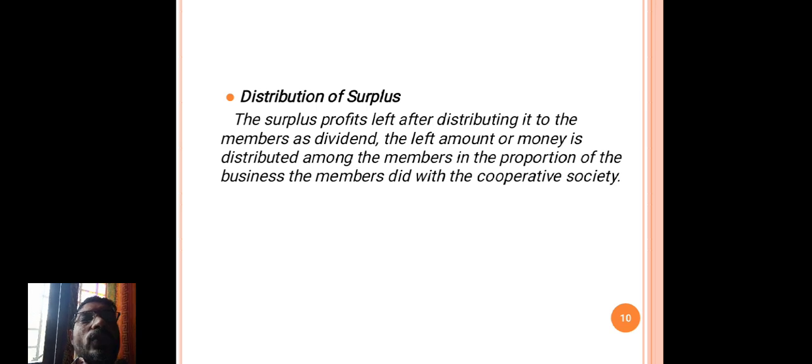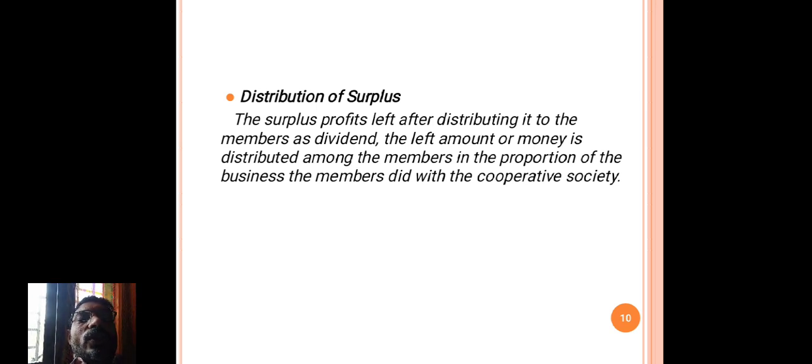It's a less profit, a minimum profit. They work with a less or minimum profit. Basically, they are established for helping each other.